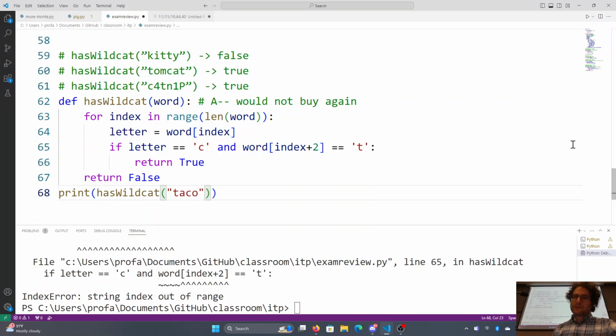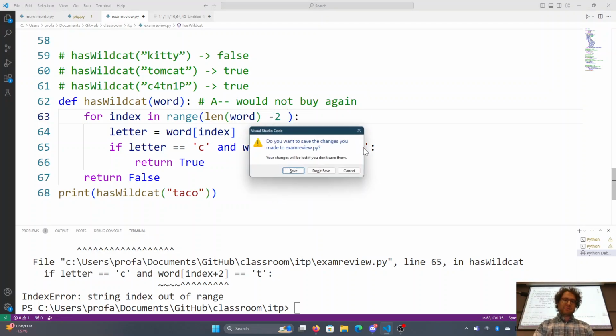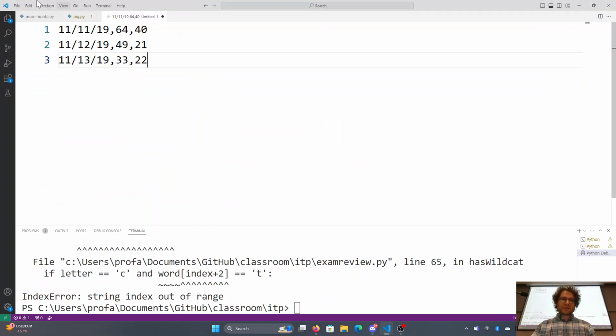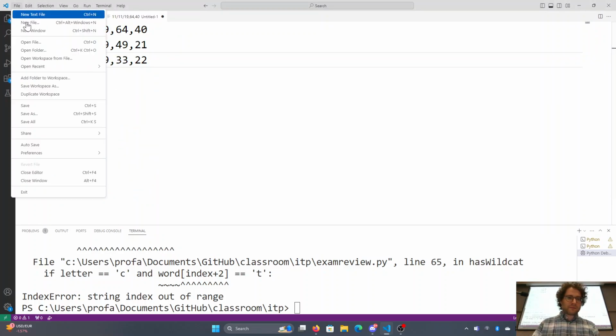So whenever you're looking ahead, you've got to be careful about the range, okay? To solve this, what we would do is say length of word minus 2.